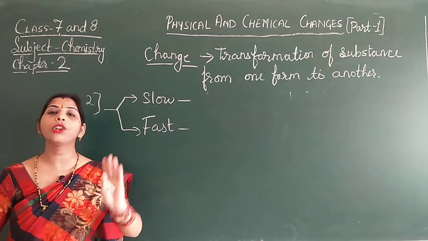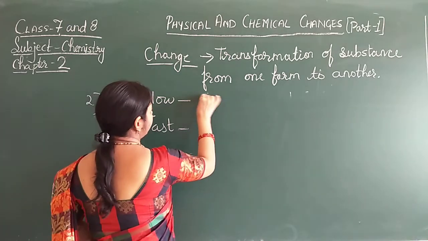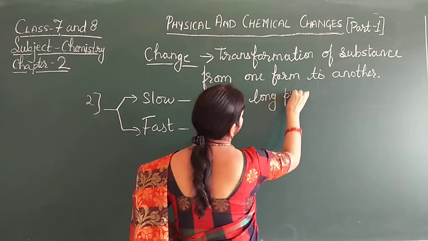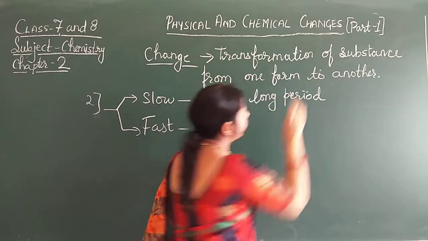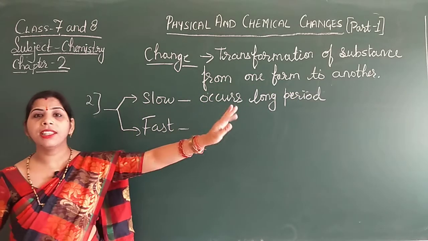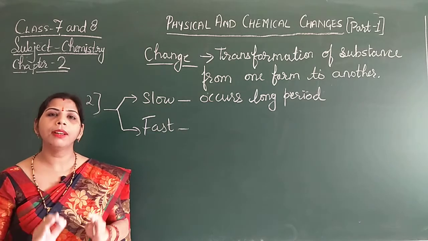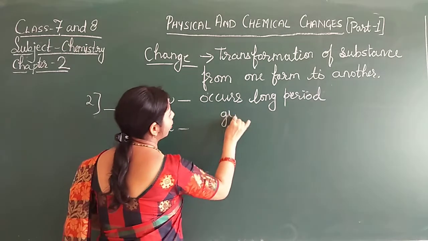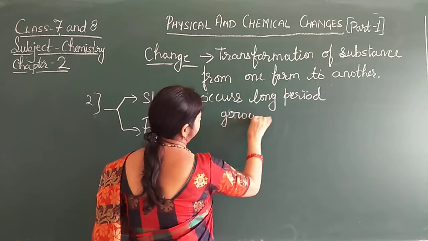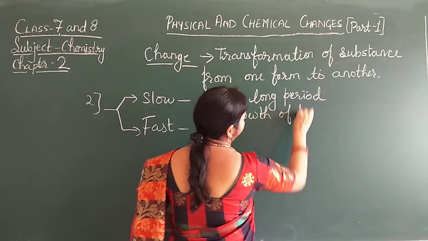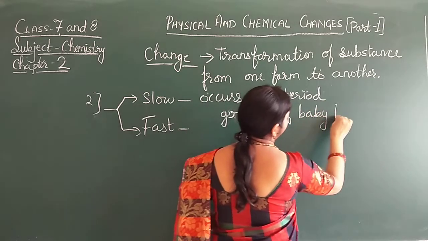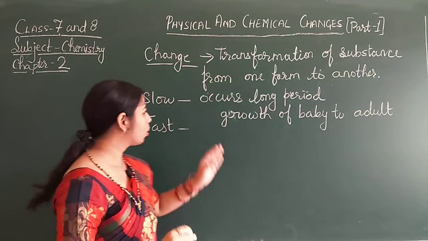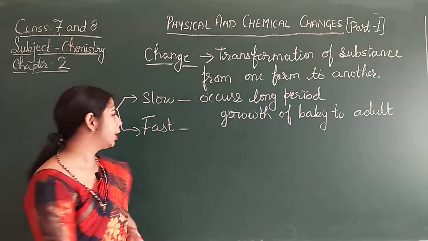That means it occurs over a long period of time. This type of change, just like a baby growing to an adult. Similarly, the growth of a seed into a huge plant.